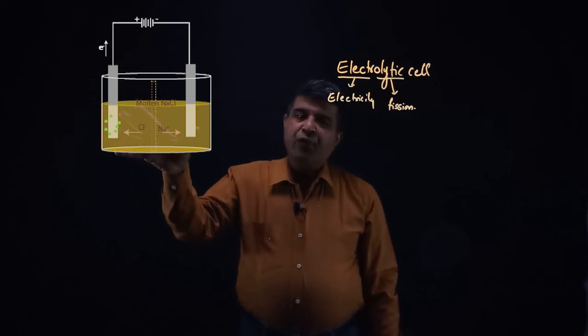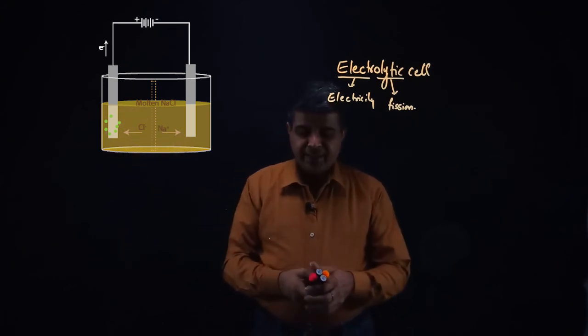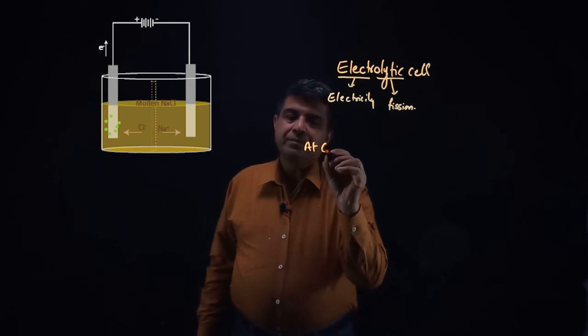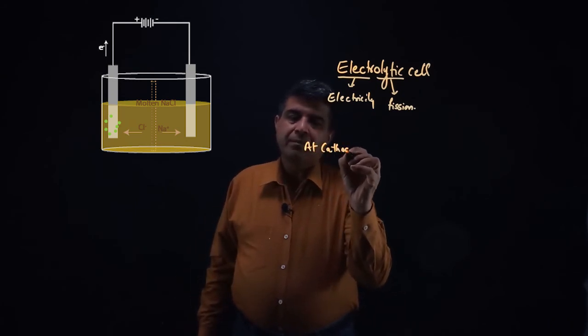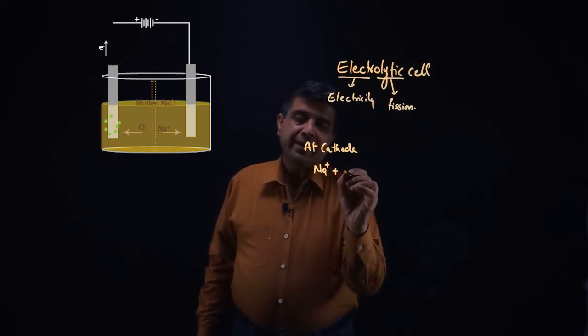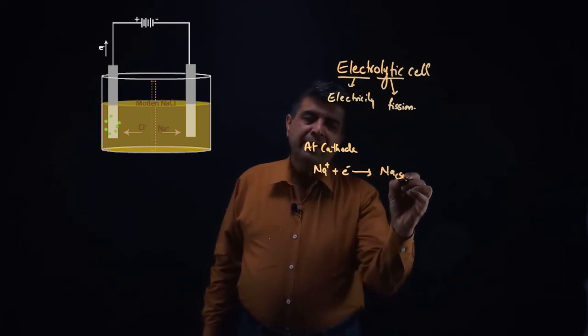Thus the products formed due to oxidation and reduction reactions can be written as, at cathode, sodium ions absorb electrons and form solid sodium.